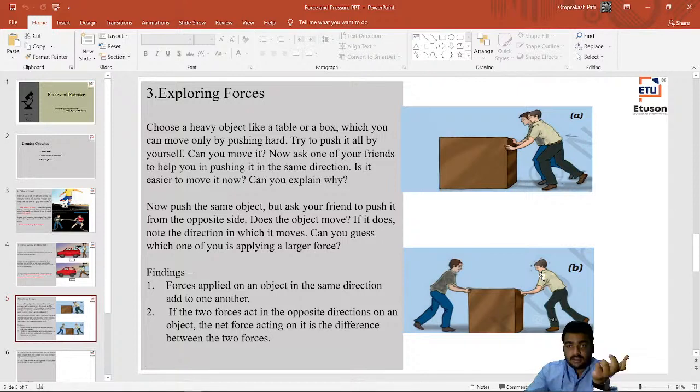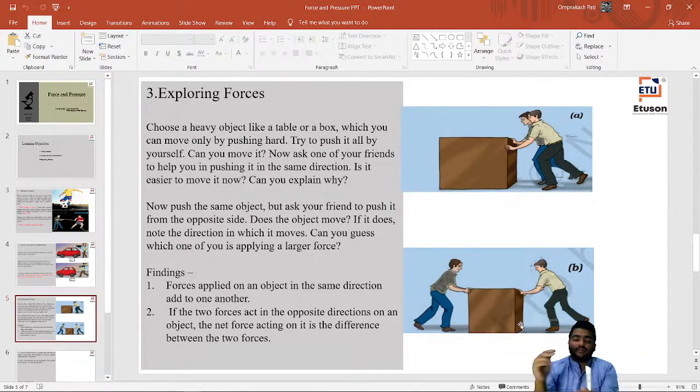If it is in the same direction, then it is a different case. If it is applied from the opposite direction, in that case it is different, right? So if they are pushing that box against each other, we can say they are putting that force opposite to each other. In that case, if they are putting an equal magnitude of force on that object, then that object will not move anywhere. It will be in a state of rest, and the net force acting on it will always be the difference between the two forces. So 5 Newton minus 5 Newton is 0.